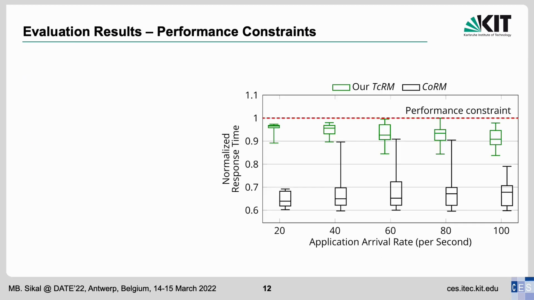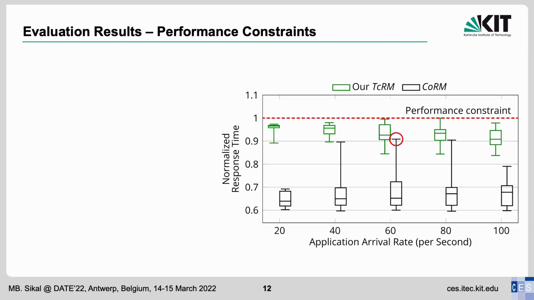This first figure shows the normalized response times of applications at each arrival rate for our TCRM and the state-of-the-art technique CoRM. We will use these box plots for all result figures, where the whiskers show the distribution of the reported values in 5 groups: the minimum, the first quartile, the median, the third quartile, and the maximum.